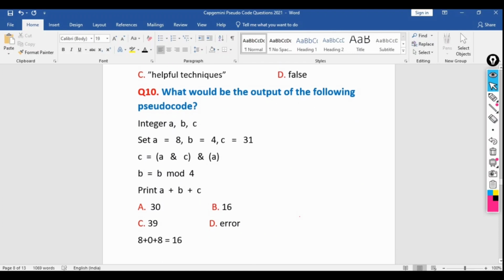So what will be the output of the following pseudocode? This is the set A, that means we are assigning A equal to 8, then B equal to 4 and C equal to 31. Again here we are trying to do the bitwise AND operator assignment. In the first question we discussed this thing, so again we are taking the same example.